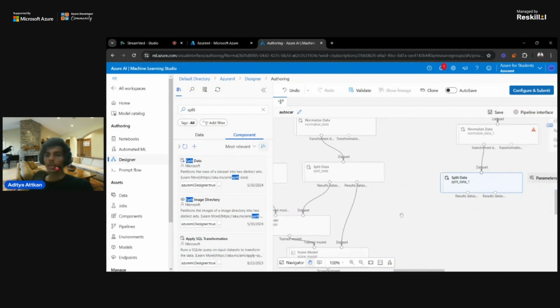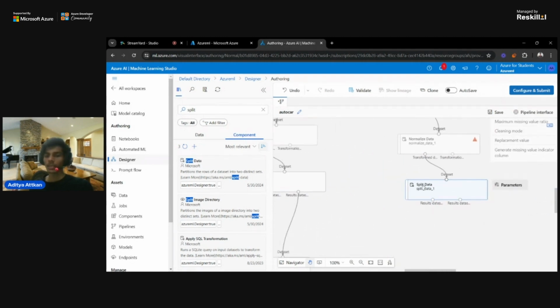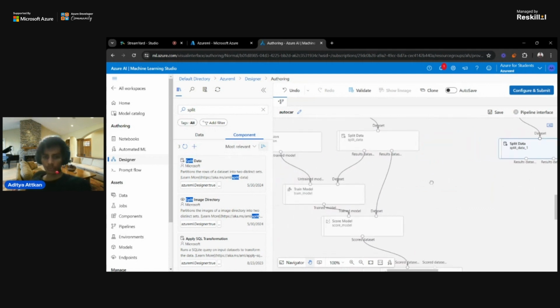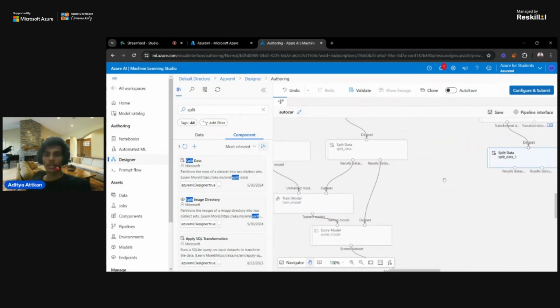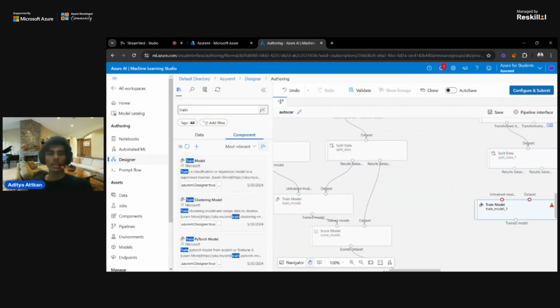Now we need a model also, because once the data is processed, the data is partitioned into training and testing data sets. Then we need to process the data in an algorithm. As you can see, we have a train model component. The second step is we have to train that model. So we'll drag up two components, which are train model, and we need a model.